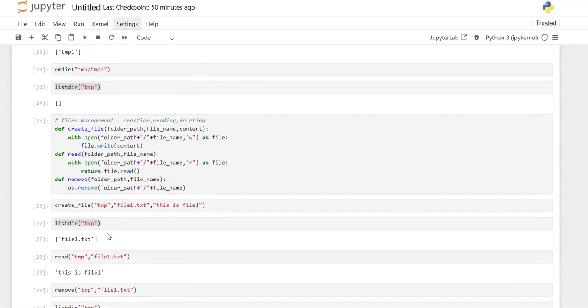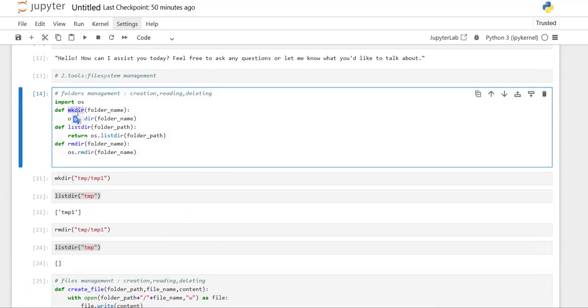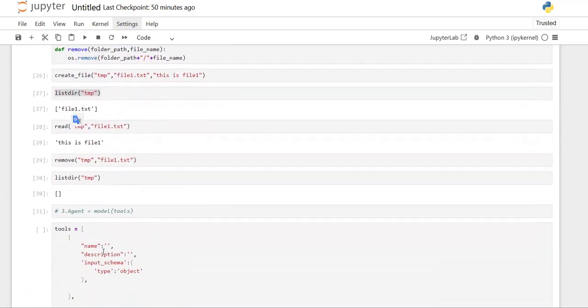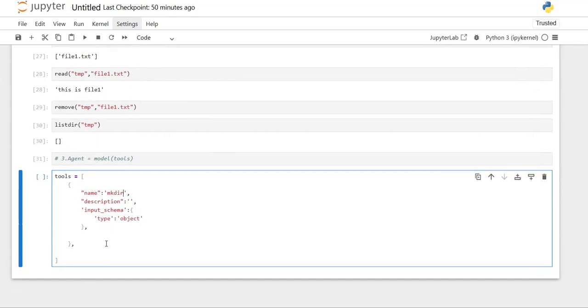So I'll show you one: mkdir I'm taking, and I'm providing that here. This mkdir will make the directory, so I'm going to define that.